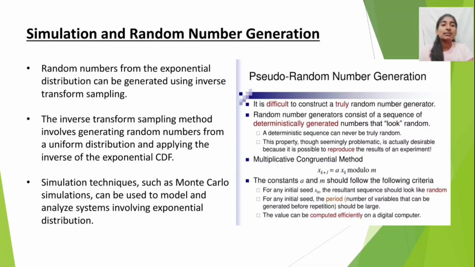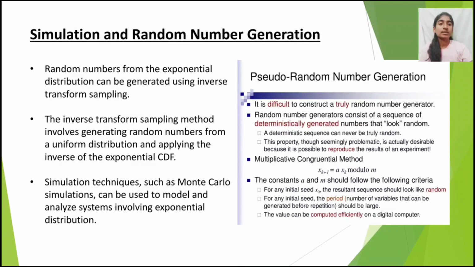Simulation and random number generation. Random numbers from the exponential distribution can be generated using inverse transform sampling. The inverse transform sampling method involves generating random numbers from a uniform distribution and applying the inverse of the exponential cumulative distribution function. Simulation techniques such as Monte Carlo simulation can be used to model and analyze systems involving exponential distribution.